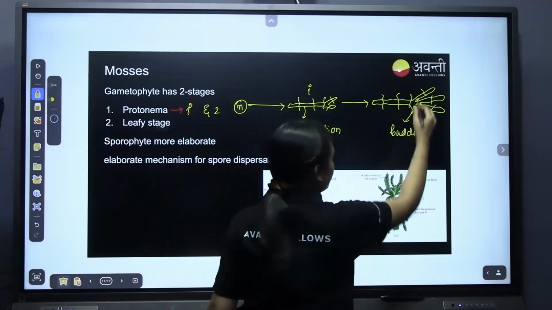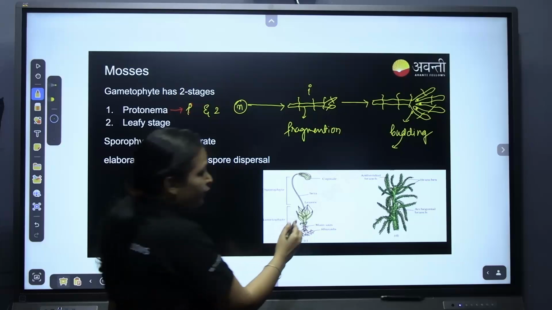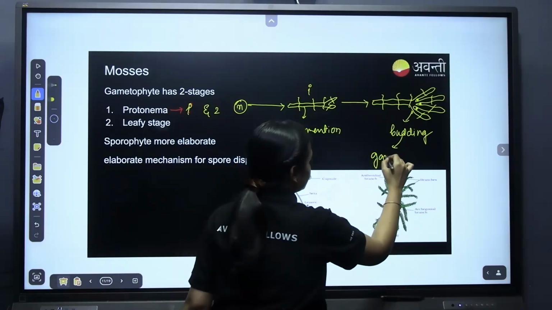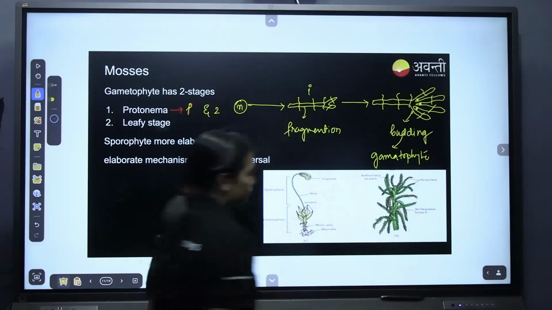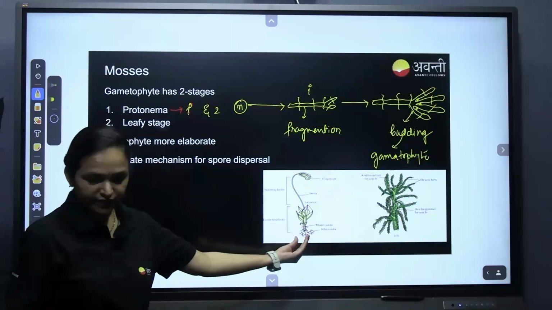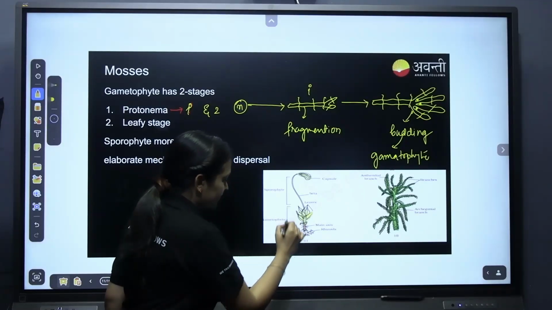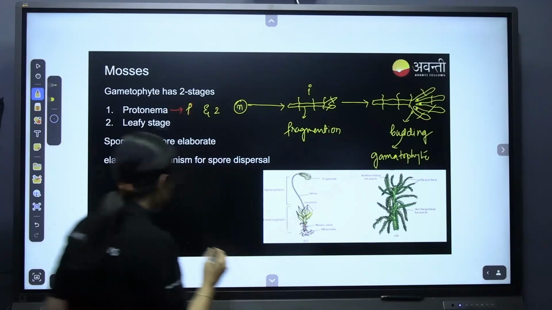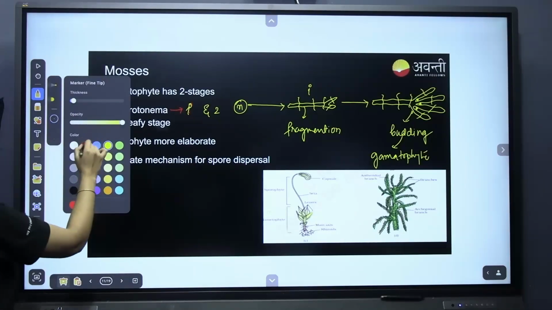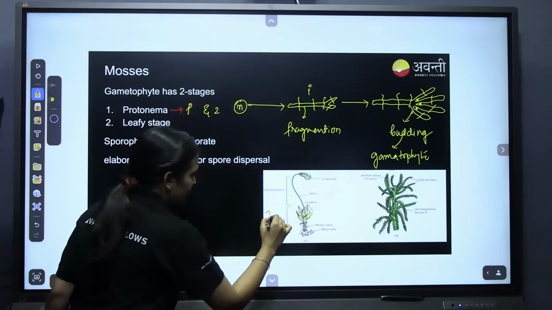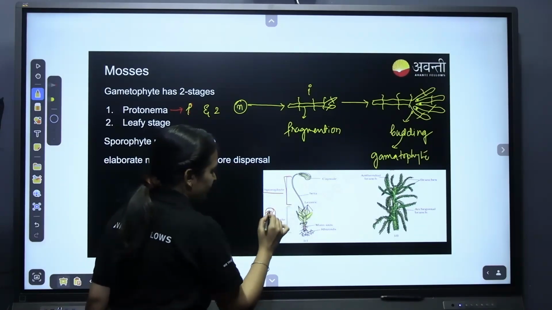From one of the buds, this plant body, that is the gametophyte, arises. This is the gametophyte. A leafy structure is there. All this gametophyte, if you can see, is n in number, haploid in nature. If you see the sporophyte, this is diploid in nature.